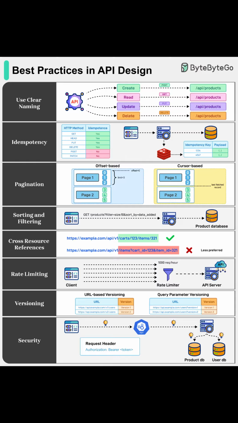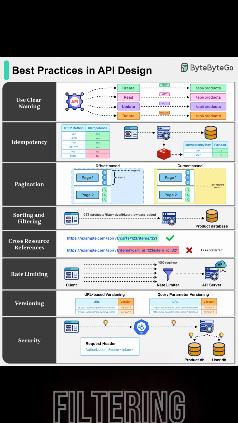Another vital principle is pagination. APIs should support pagination to avoid overwhelming your servers or returning huge payloads to clients. Two common approaches are offset-based pagination, where you specify a starting point and limit, and cursor-based pagination, which helps you fetch records efficiently after the last item returned.